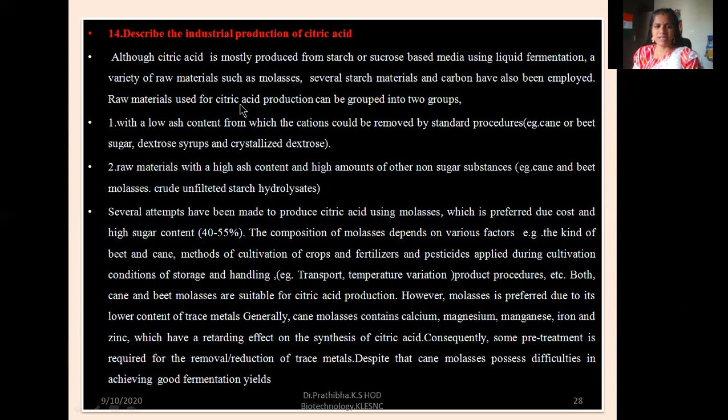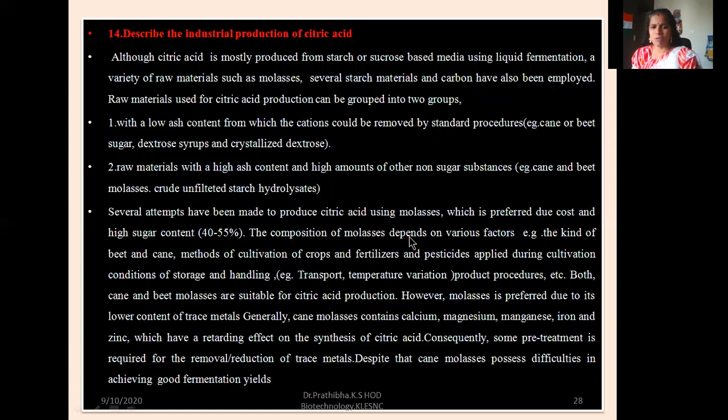Raw materials used for citric acid production can be grouped into 2 groups. One, with a low ash content, from which the cations could be removed by standard procedures, for example cane or beet sugar, dextrose syrups, and crystallized dextrose. The other, raw materials with a high ash content and high amounts of other non-sugar substances, for example sugarcane and beet molasses, that is crude unfiltered starch hydrolysates. Several attempts have been made to produce citric acid using molasses, which is preferred due to cost and high sugar content, that is 40 to 55%.